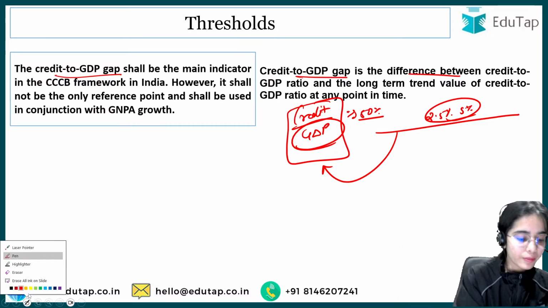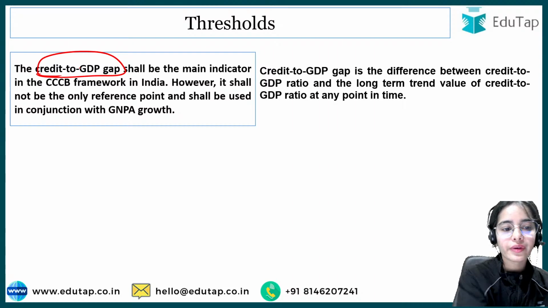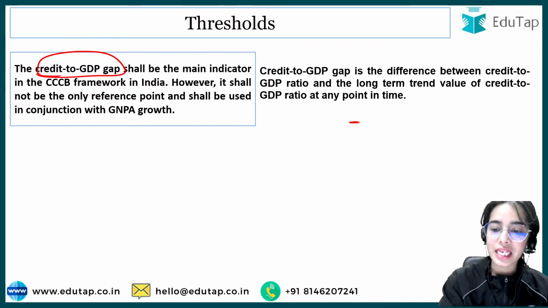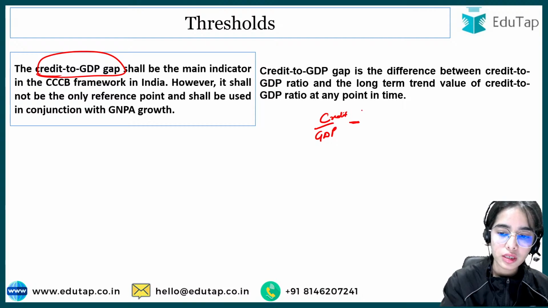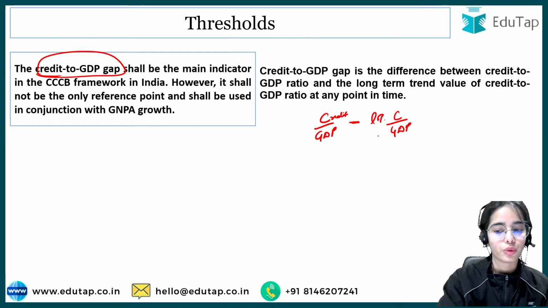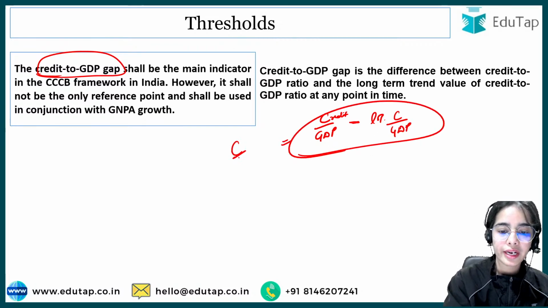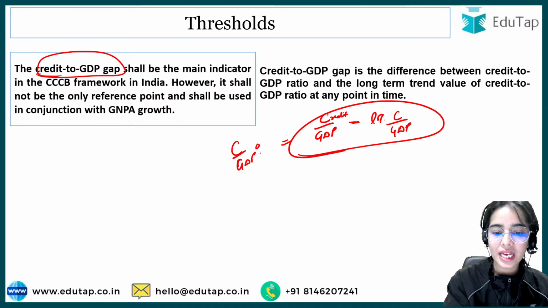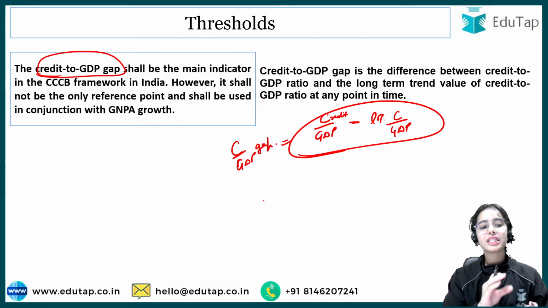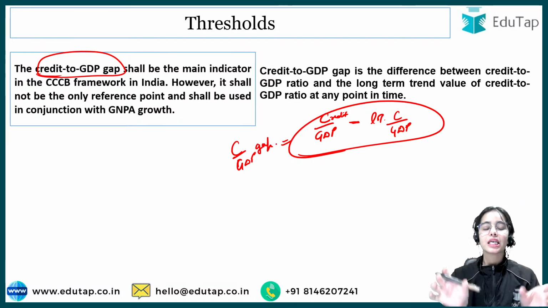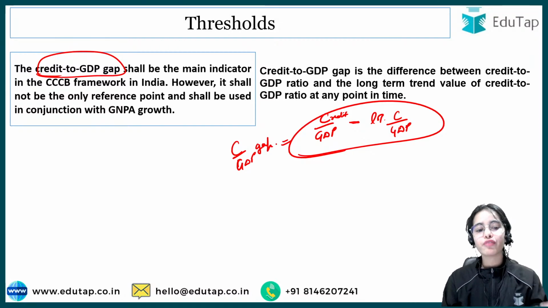This is the main indicator, the credit to GDP gap. That is the gap between the current credit to GDP ratio as well as the long-term credit to GDP ratio. Okay, so that is known as the credit to GDP gap. On the basis of the credit to GDP gap, this is the main indicator in the framework in India.